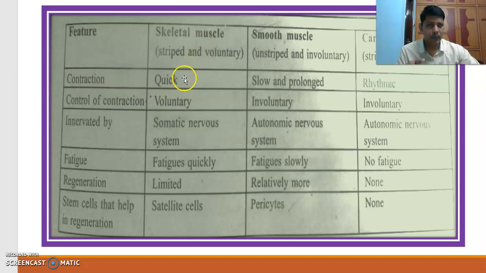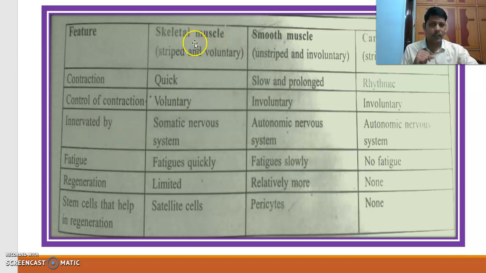Okay, next one, contraction. The contraction of skeletal muscle is very quick, and here slow and prolonged. Here rhythmic, lub dub, rhythmic. And control of contraction. Okay, it is voluntary. That means, for example, you can contract your fingers, and these contractions are under your control. But you cannot stop your heartbeat. It is not under your control. That is involuntary. It is not under your conscious control. It is also involuntary. But the control of contraction is voluntary here.